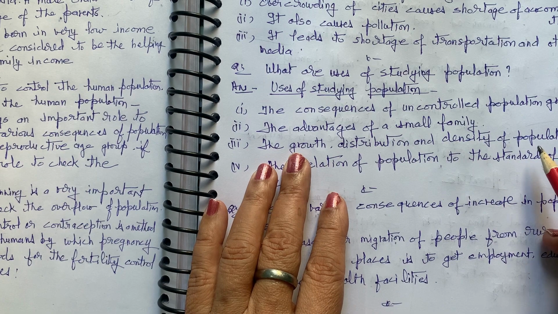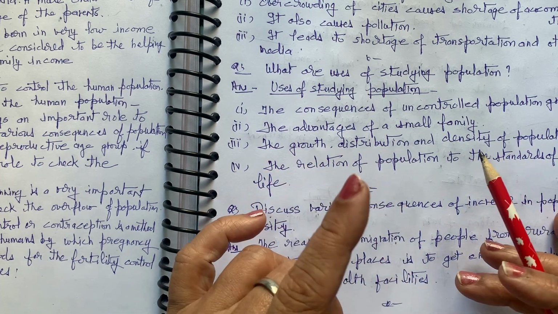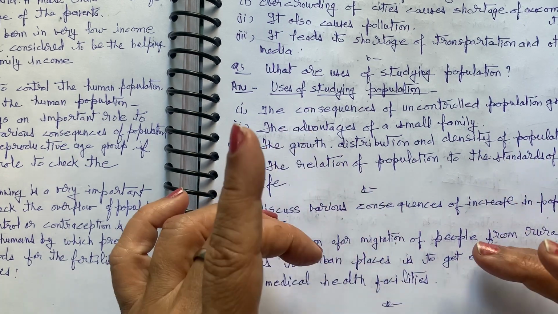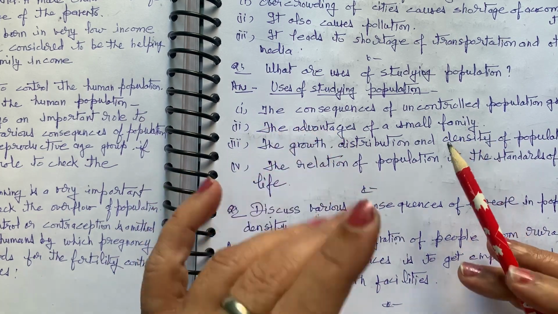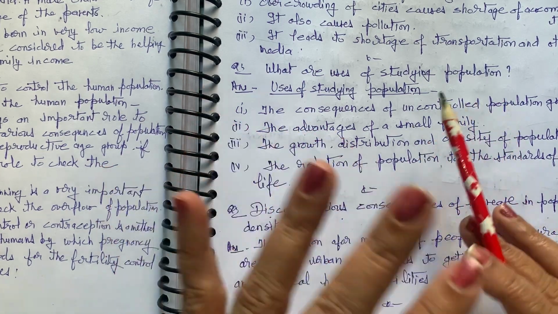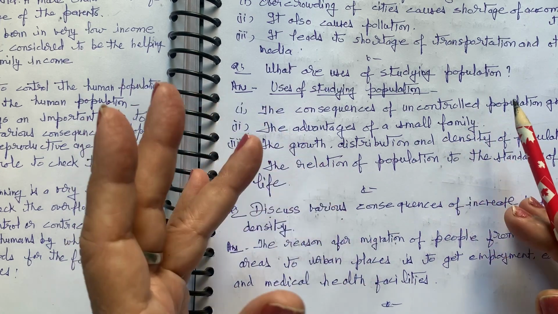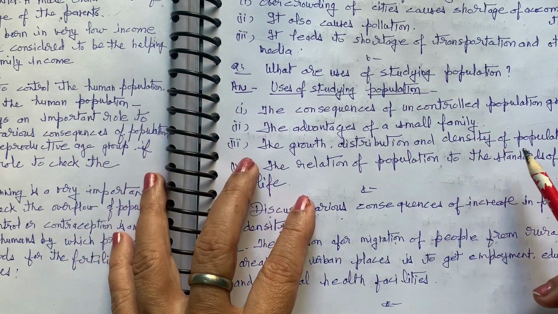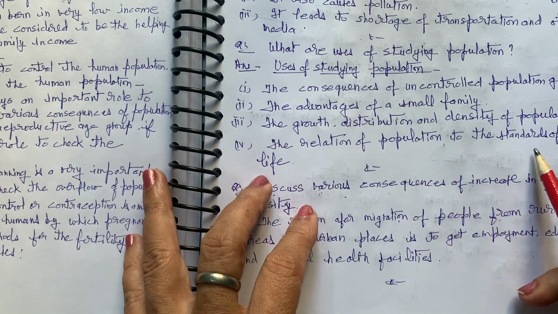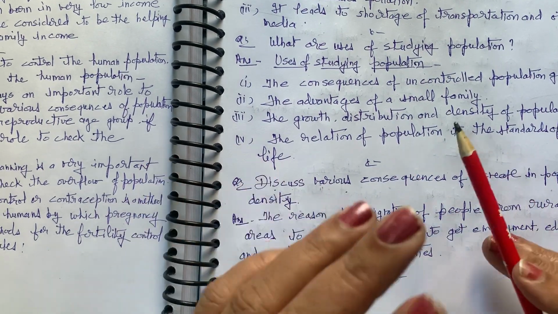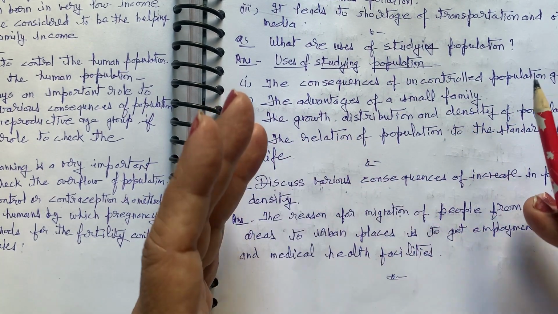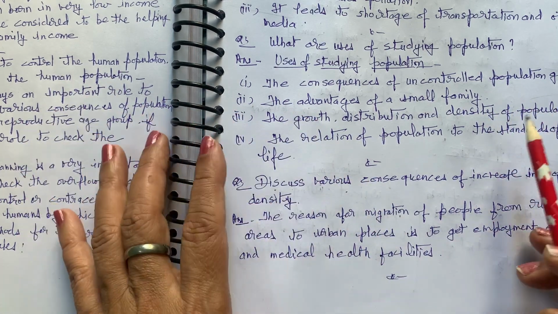If with the same income we have two children, you can give better facilities, and with the same income, if you have 4, 5 or 6 children, then you can't give them better facilities for their growth, medical care, education. Everywhere you have to face the problem. So the relation of population is with the standard of life. If you have fewer children, you have a better standard; more children, a low standard.